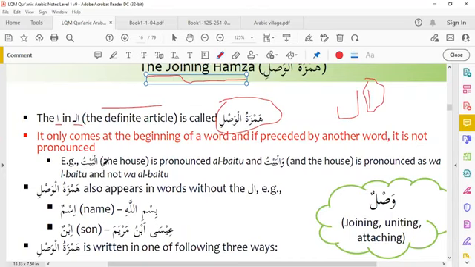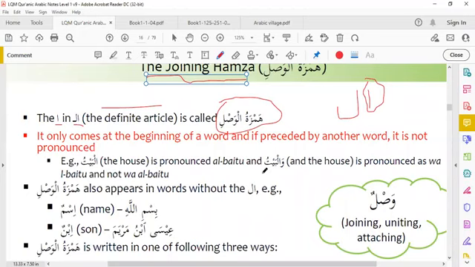Like al-baytu. This is at the beginning of the word, so we will pronounce it: al-baytu, the house. Now it is pronounced as wal-baytu.